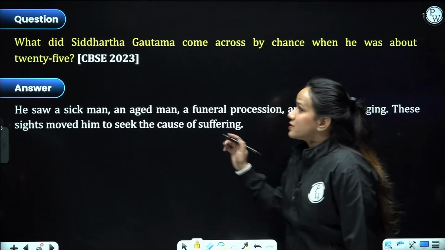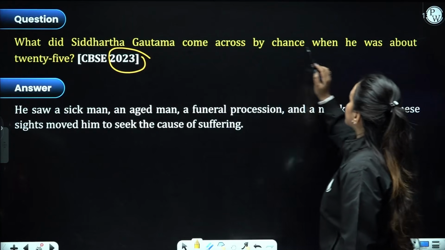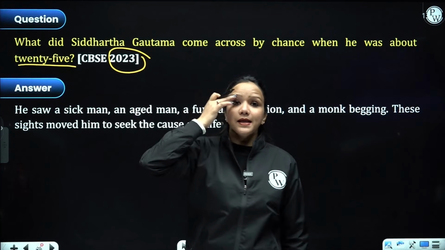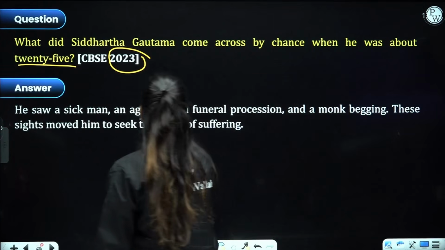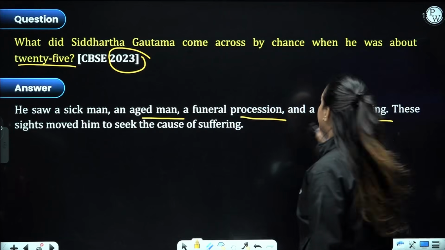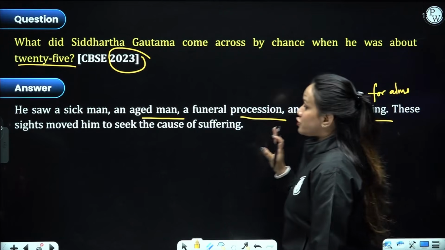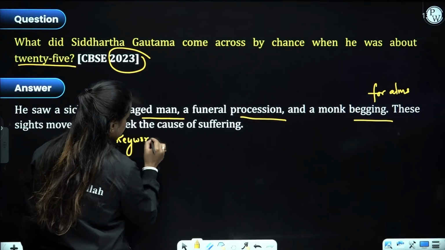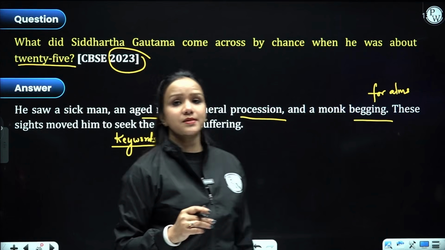Coming to the next question that was asked in 2023, what did Siddharth Gautam come across by chance when he was about 25? He had an encounter with the real sufferings of life in the form of an aged man, a funeral procession, and a monk begging for alms, right? So now you should also understand the keywords in this question. What were the incidents that he came across?